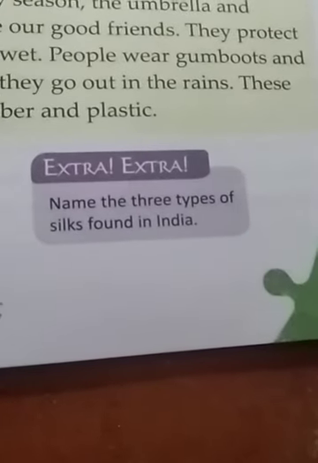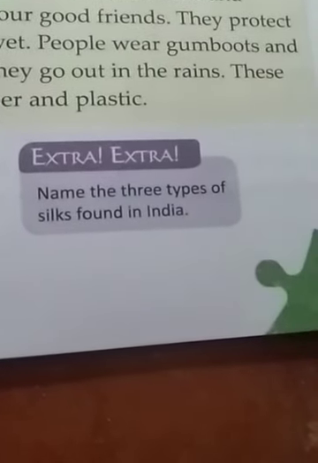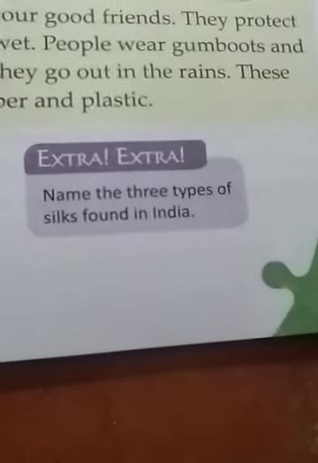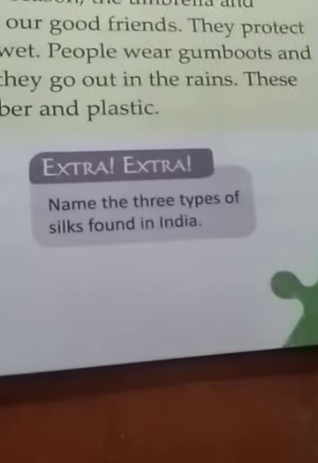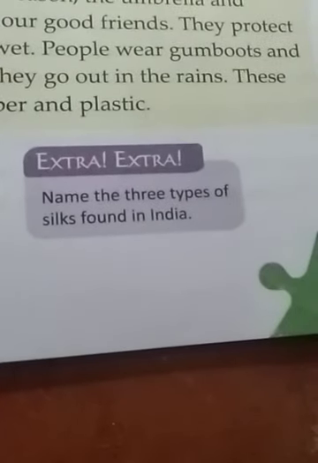In your book here it has been asked, name the 3 types of silks found in India. Okay, I will tell you this. First, Mulberry silk. Second, Tussar silk. Third, Spider silk.